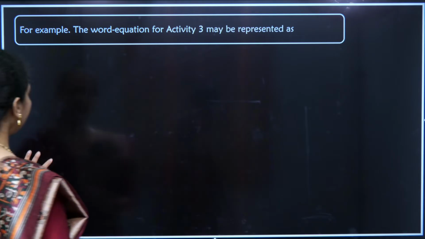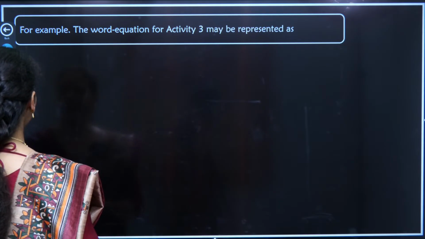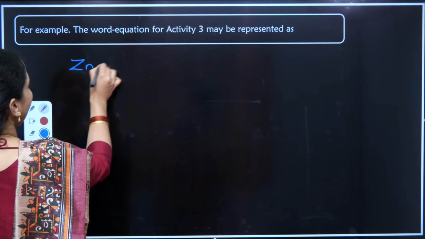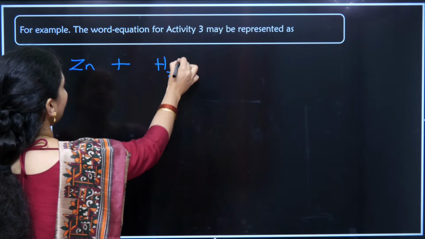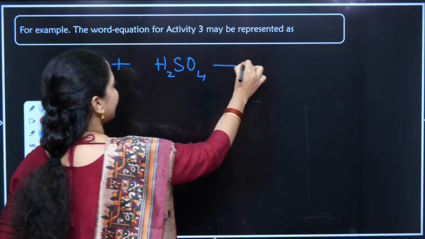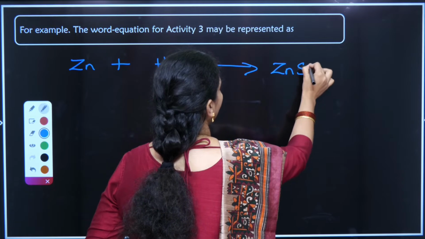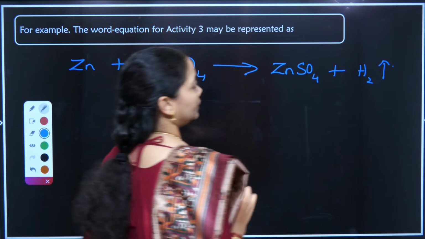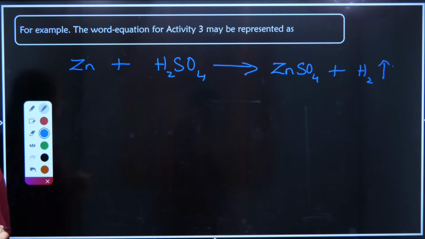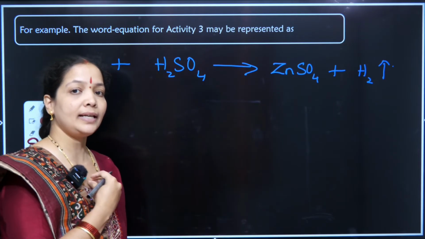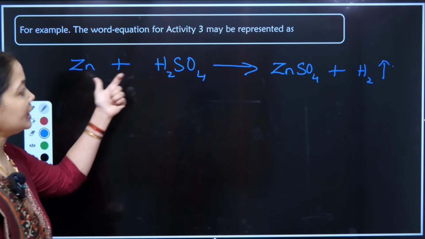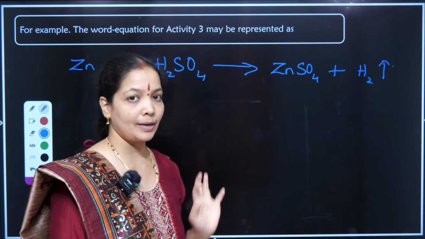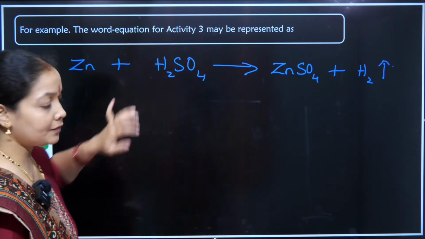So, in this, first we are taking the example of the third activity, which is zinc added to sulfuric acid, H2SO4. This gave us ZnSO4, plus hydrogen gas was evolved. So first I am writing the raw equation that comes to my mind when I am reading the statement. When zinc combines with sulfuric acid, zinc sulfate and hydrogen gas are evolved. I am writing the statement in a symbolic format.